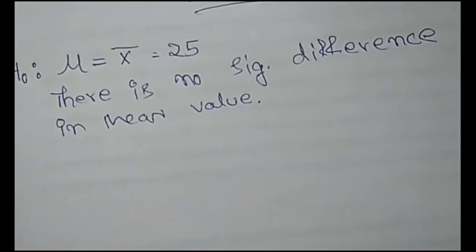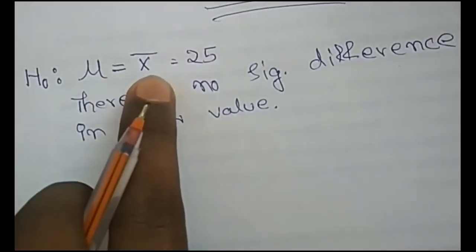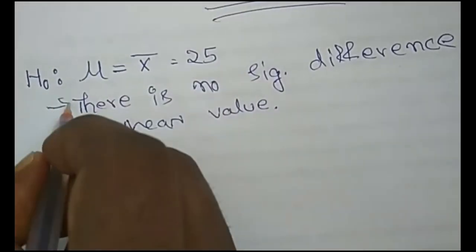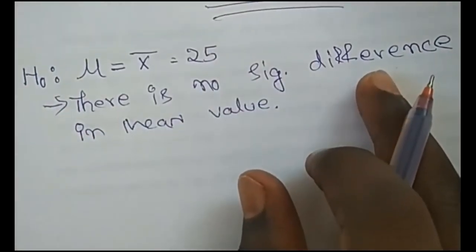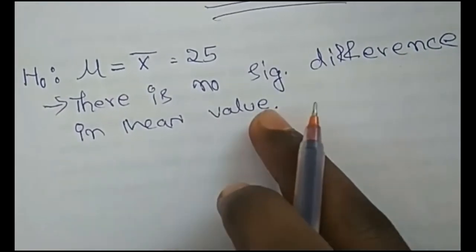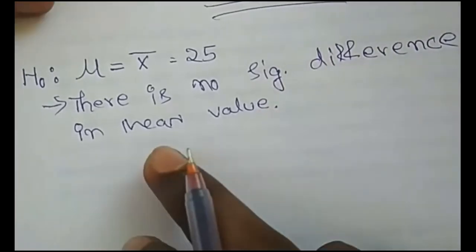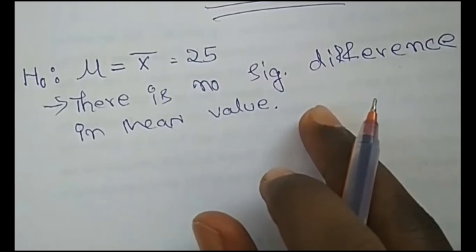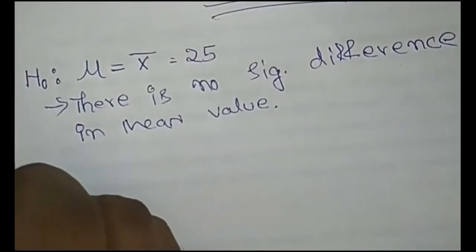So null hypothesis you can write, first is mu equal to x bar equal to 25. Or in statement form you can write there is no significant difference between both mean values, or there is no significant difference between the sample mean and population mean or standard value. Clear? And how we can write alternative hypothesis?